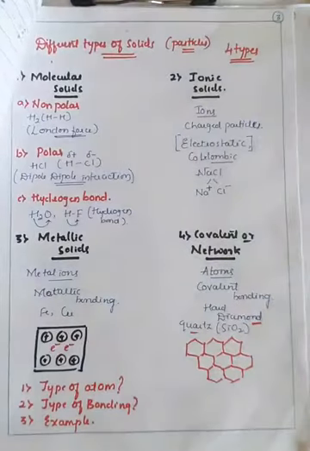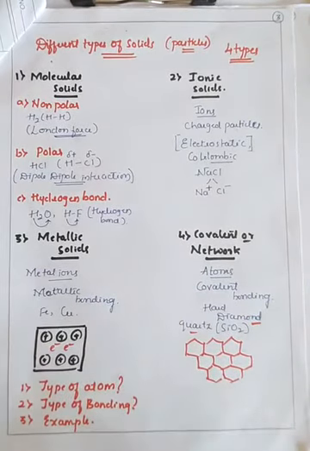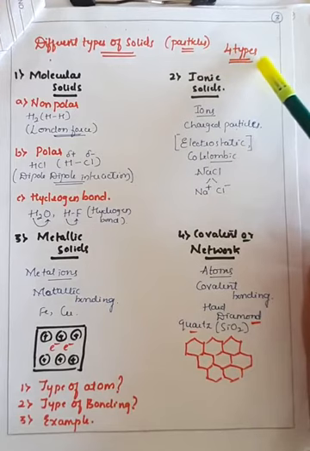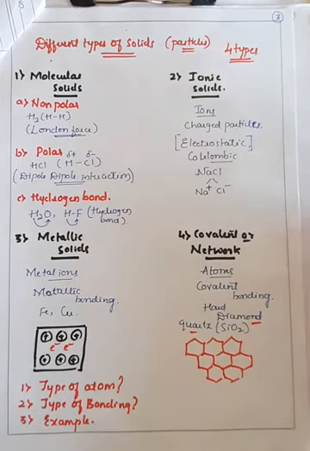So further we'll go with the next concept, that is different types of solids. Here you can observe the further explanation is only regarding the crystalline solid. We won't study any kind of amorphous solid in this chapter. The complete information further will be studied on the basis of crystalline solids only. So here, the further classification of crystalline solids can be done into 4 types. These 4 types will explain the type of atom which is present in the solid, the type of bonding between the atoms, and a suitable example for the different types of solids.